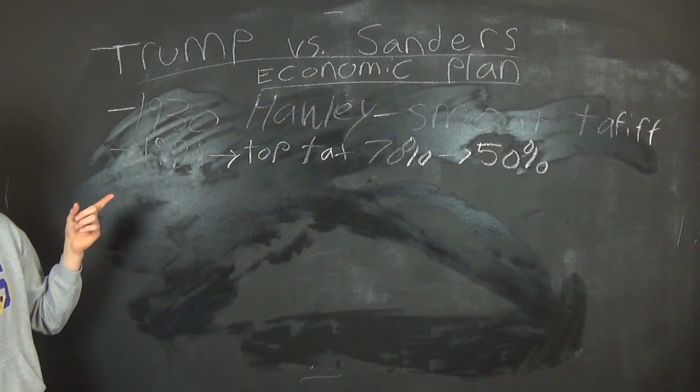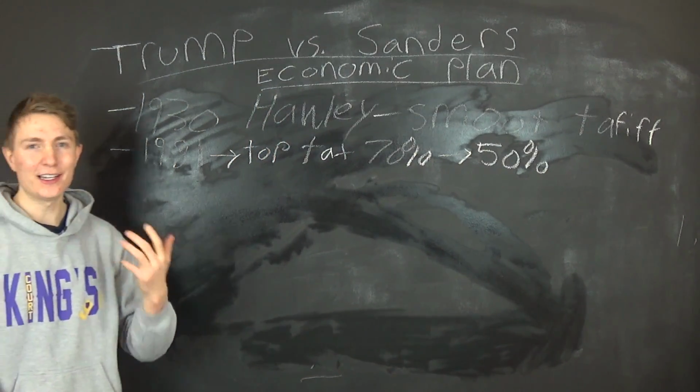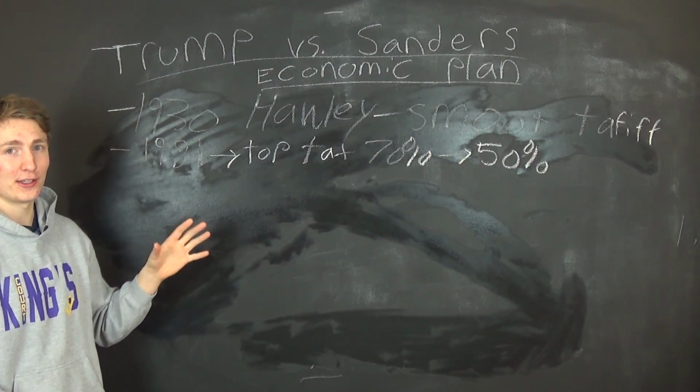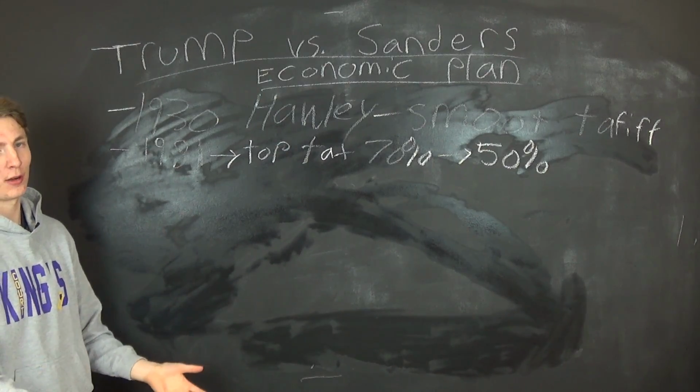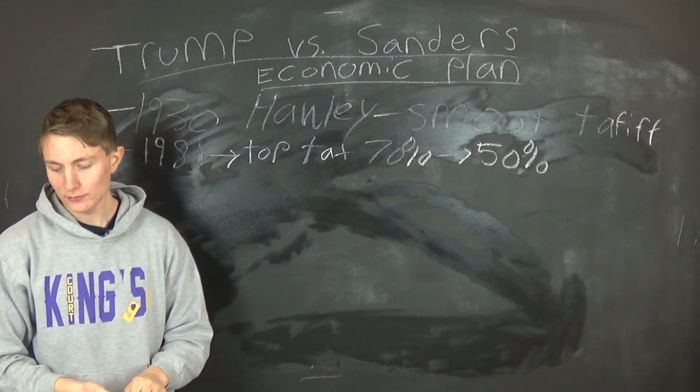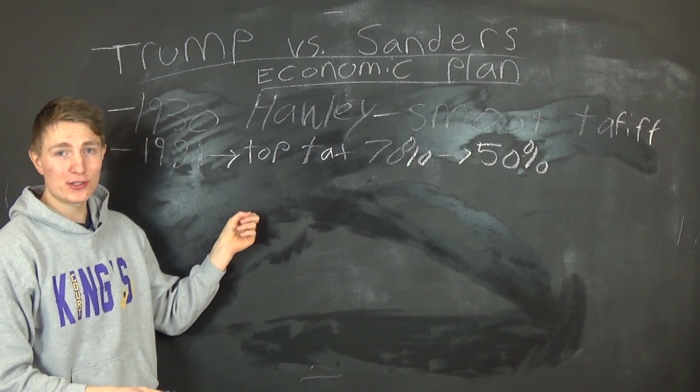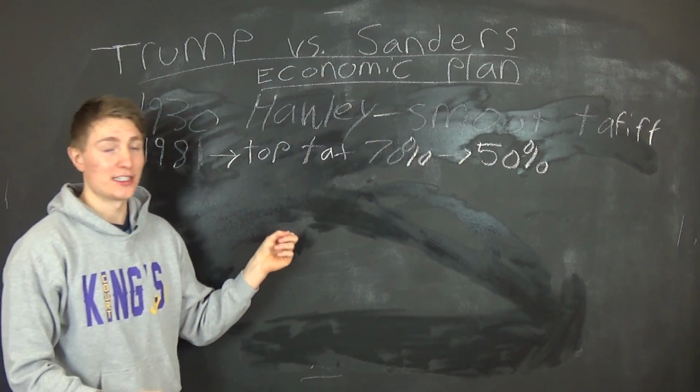But the result of this was something quite interesting. It increased income inequality, I will say that. By doing this, it did increase income inequality. So the rich got richer, poor got poorer. But what actually happened was the revenue brought in by the richest of the rich almost doubled.